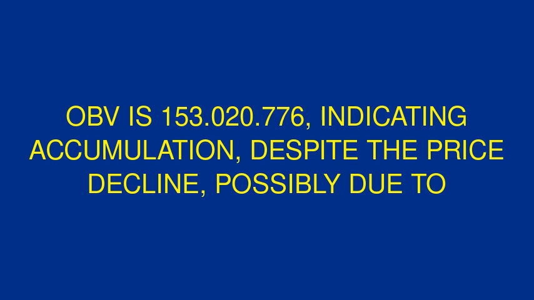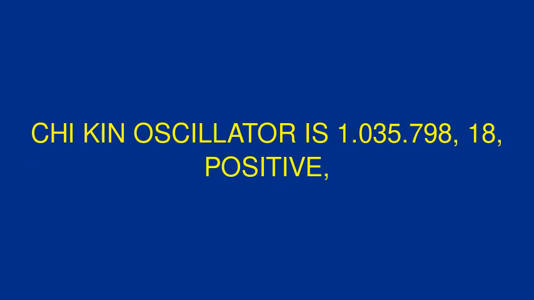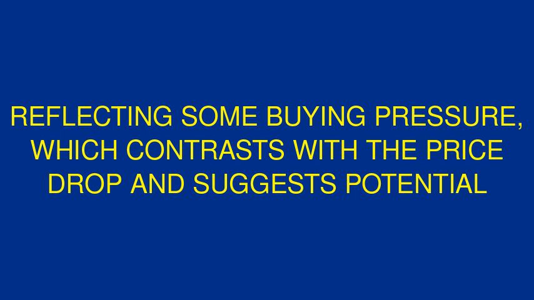OBV is 153,020,776, indicating accumulation despite the price decline, possibly due to high volume at lower levels. Chaikin oscillator is 1,035,798.18, positive, reflecting some buying pressure, which contrasts with the price drop and suggests potential accumulation.